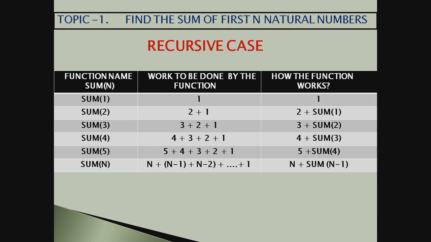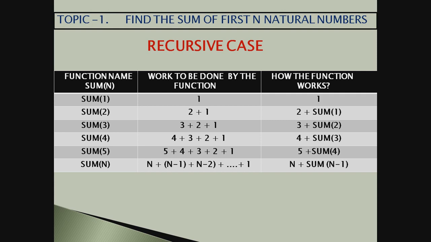Whose execution completed first? Sum1's. Then sum2, and then sum3. Again, see the stack. So I think you have understood how it works. This is the recursive case, and you have also understood why I am saying it is recursive, because recursion is going on. Sum 3 called a function 3 times, sum 2 called it 2 times, so this is recursion.